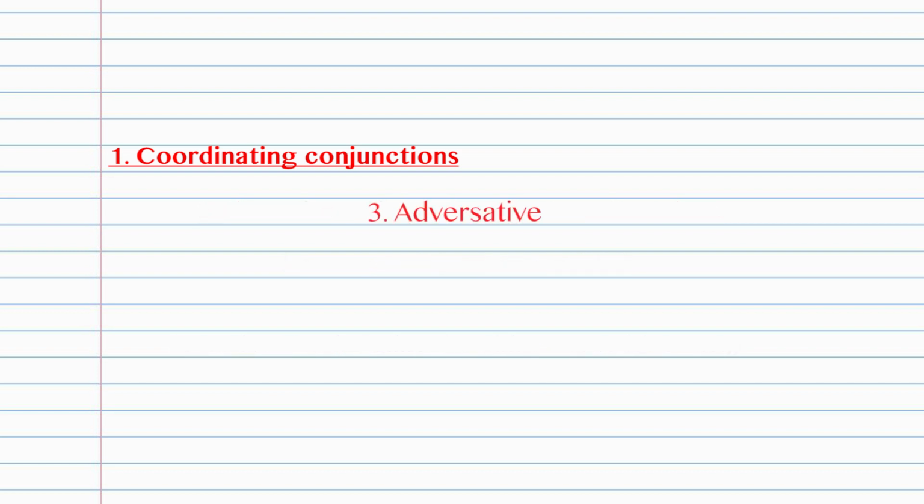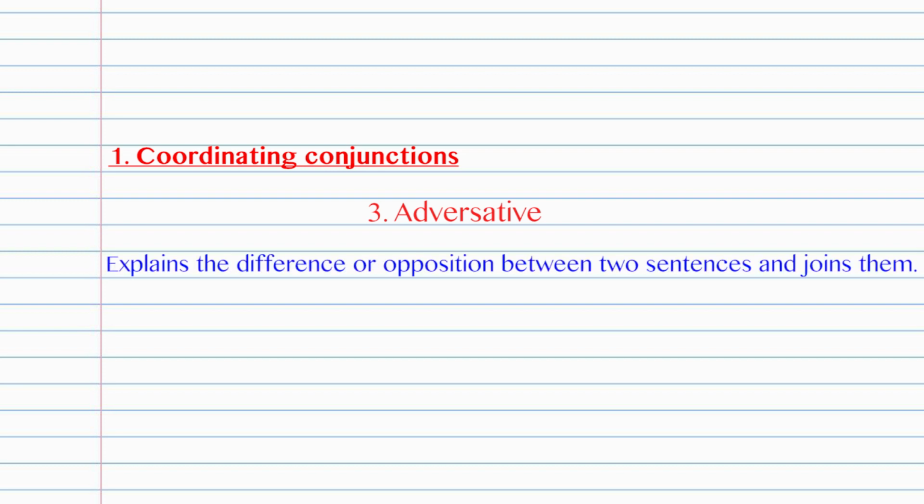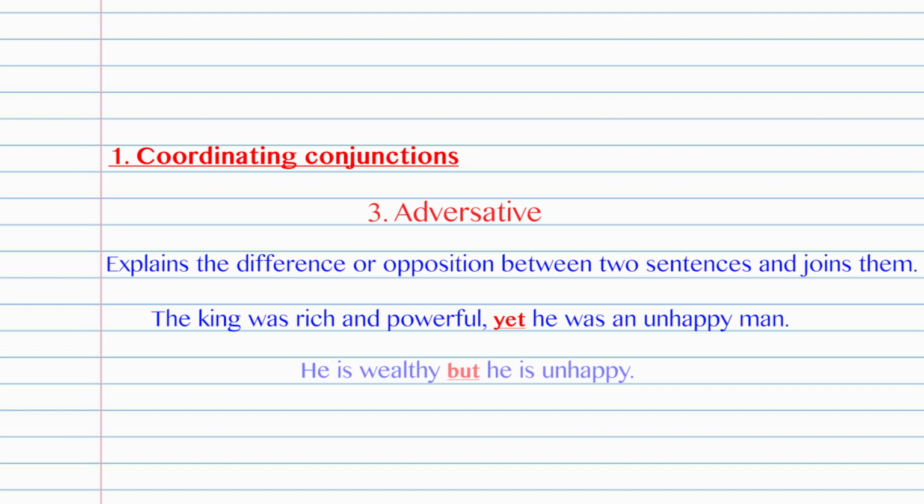Third type is adversative. They explain the difference or opposition between the two sentences and join them. The king was rich and powerful, yet he was an unhappy man. He is wealthy, but he is unhappy. Examples are but, still, yet, nevertheless, however, etc.